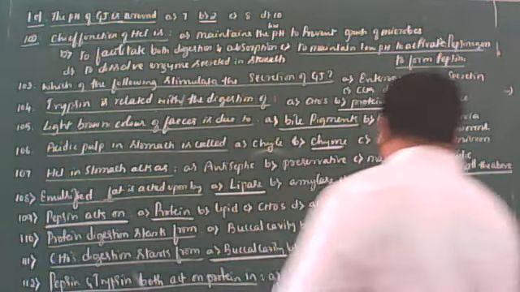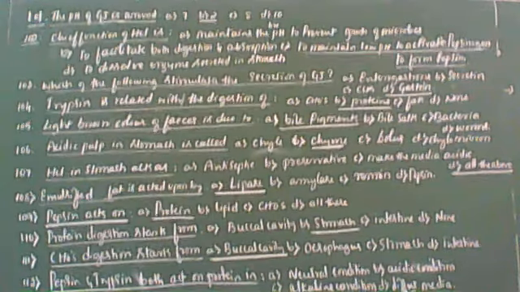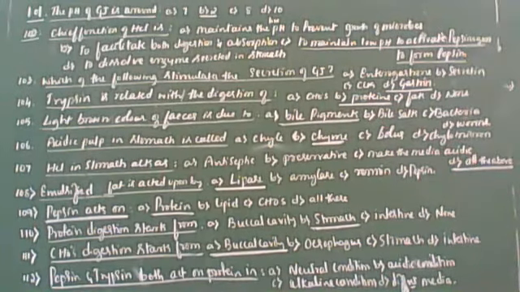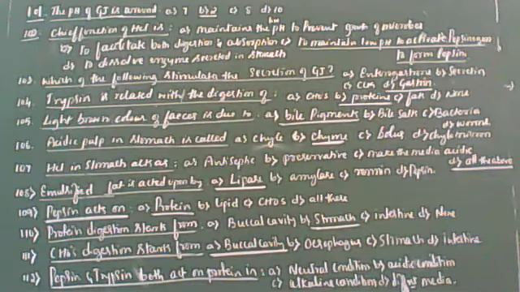Here, dear students, first you have to decide in which juice pepsin is present and in which juice trypsin is present. You know that pepsin is present in gastric juice, correct? Gastric juice pH is 1.5 to 2 only. Trypsin is present in pancreatic juice.